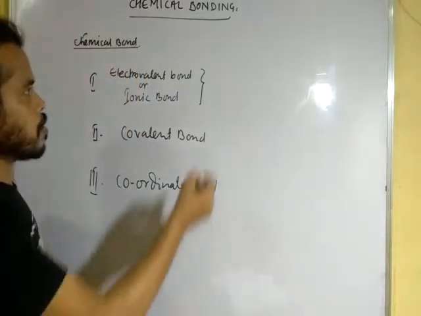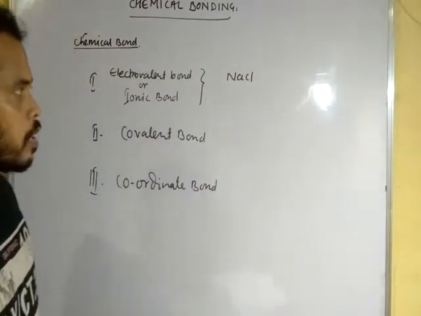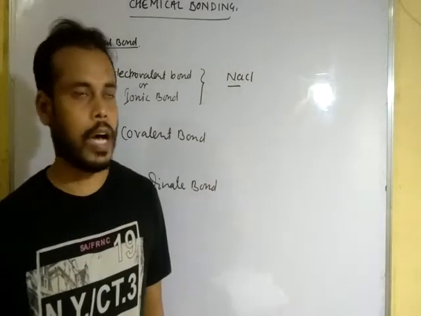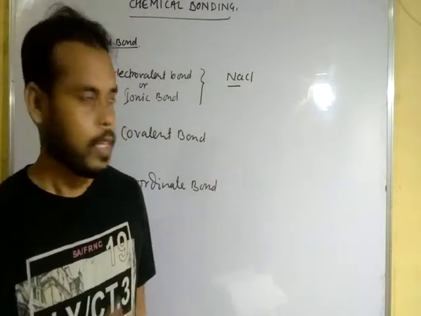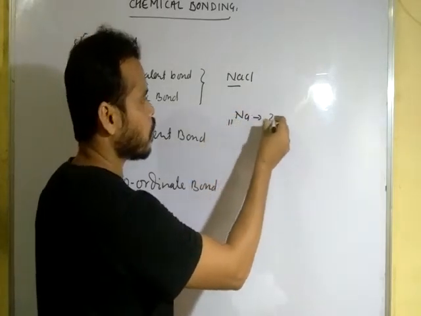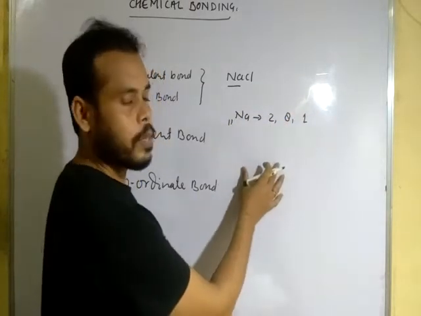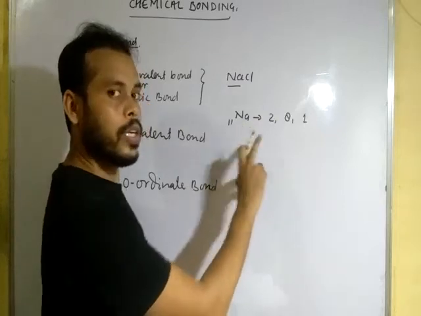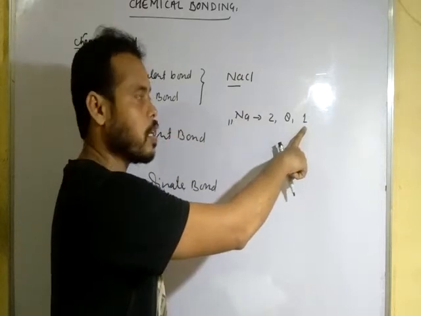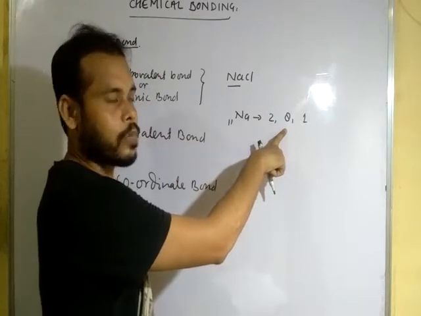Let us see, suppose we have a compound NaCl, known as sodium chloride. How many electrons are present in the outermost shell of sodium? The electronic configuration of sodium is 2, 8, 1. This is not stable, but when sodium loses 1 electron from the outermost shell, it will have 8 electrons in the outermost shell.